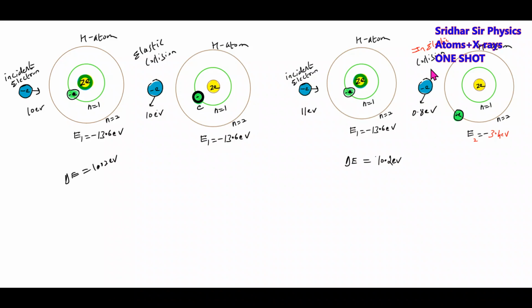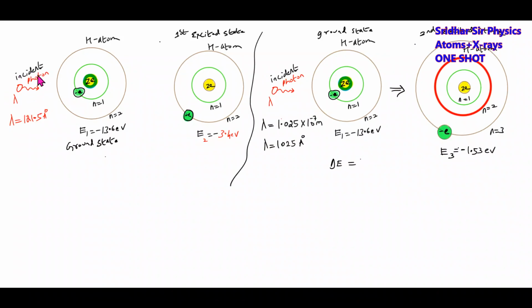Inelastic collision. This is one basic idea with the electron. Now we'll take the next one, the photon. If a photon is incident on a hydrogen atom in the ground state, let the energy of the photon be such that its wavelength is 1 to 1.5 Armstrong units. Then the hydrogen atom will absorb this photon, because this wavelength corresponds to delta E equal to hc by lambda. When you substitute, this energy corresponds to 10.2 electron volt.